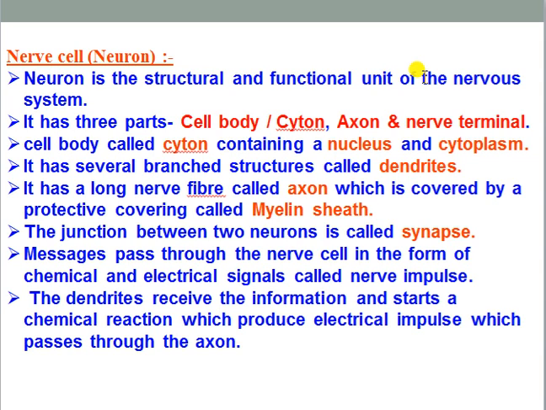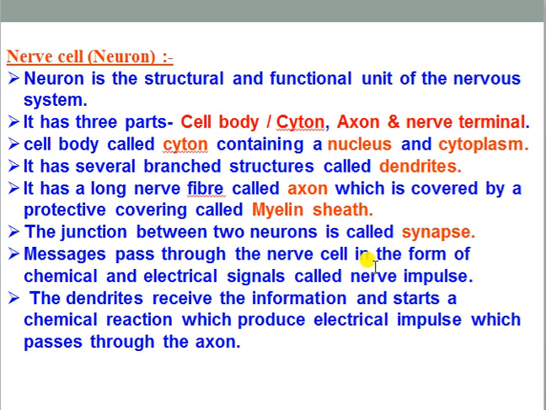And this junctional region where the end-to-end connection is found is commonly known as the synaptic cleft, and the entire junction or connection of two neurons is known as the synapse. The space or gap between two neurons is known as the synaptic cleft, and the junction or communication generally produced between two neurons, that is the ending portion of one neuron and the starting portion of another neuron, is commonly known as the synapse.